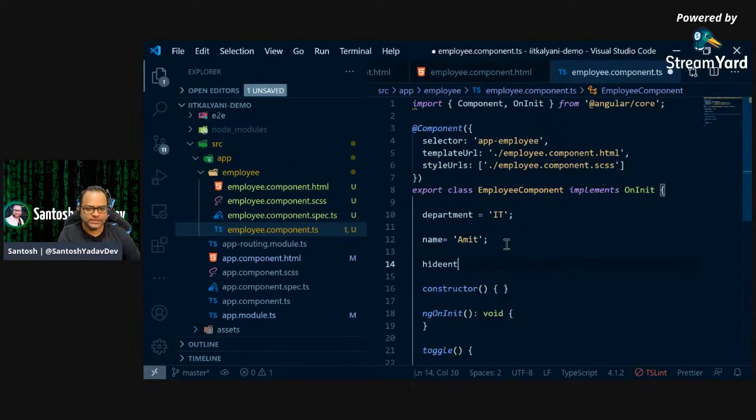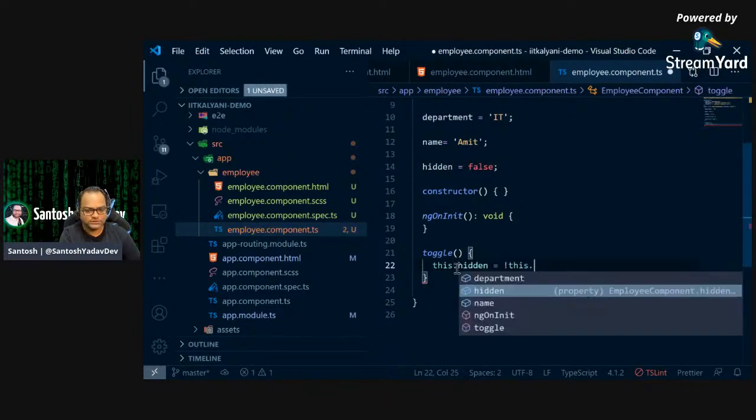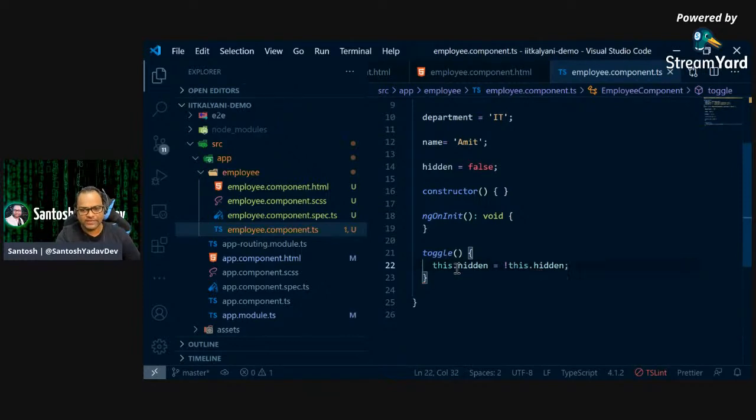And I'll just create a property called hidden, and I'll say, okay, by default it's false, so don't hide it. And here I can say this.hidden is equals to not this.hidden. So what I'm doing is, if in case the hidden property is true, make it false. If it is false, make it true. That's what we are doing.